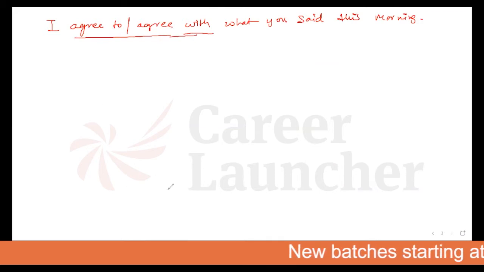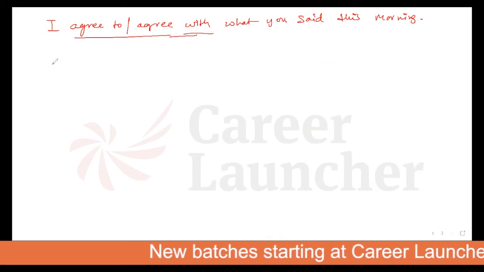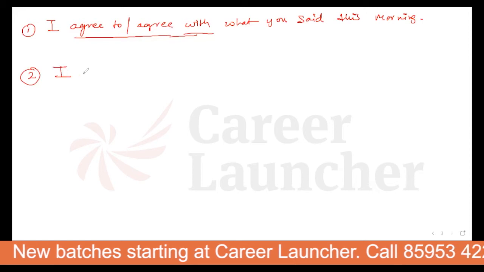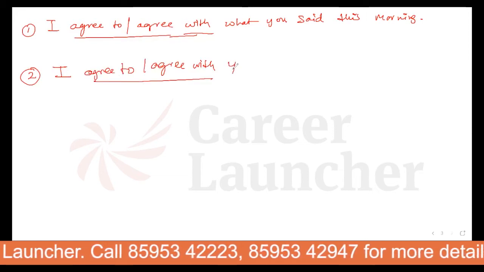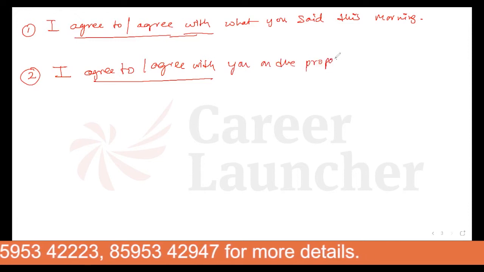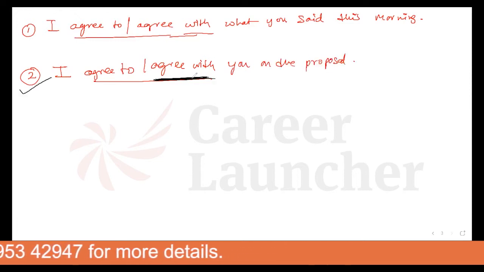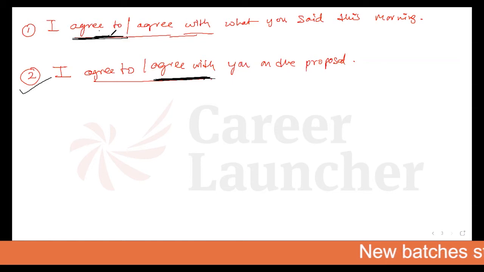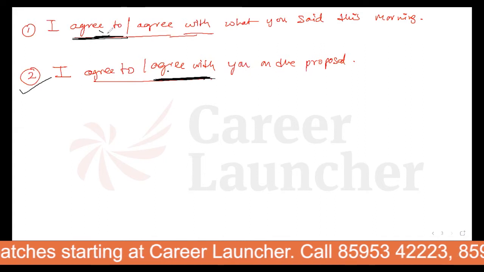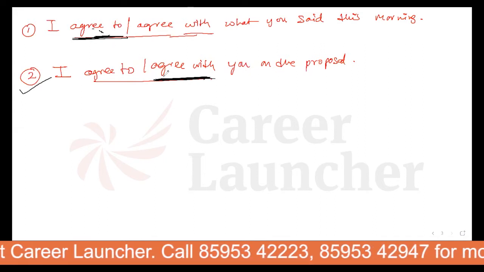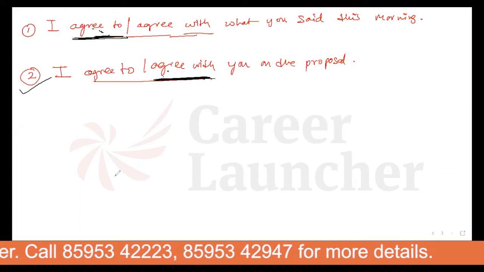Now let me just give you one more example. Now look at the second one. I agree to or I agree with you on the proposal. For the second question, the answer is agree with. And for the first statement, the right answer was agree to. Now you have to understand the difference between agree to and agree with. These are small things which will be tested in the examination. And if you do not know the difference between agree to and agree with, the chances are you can get the question incorrect.